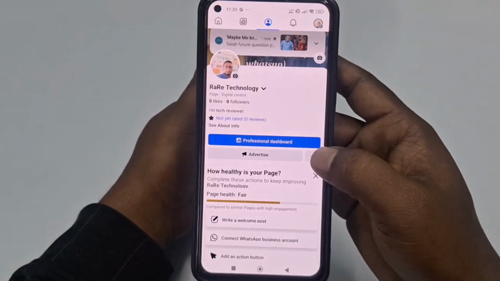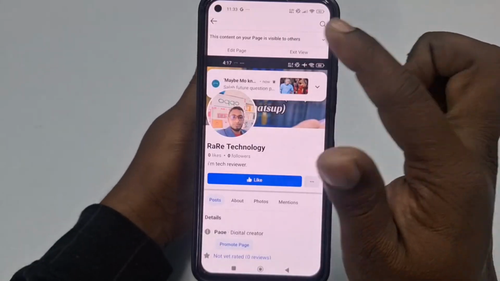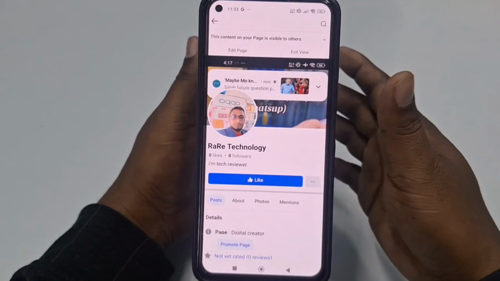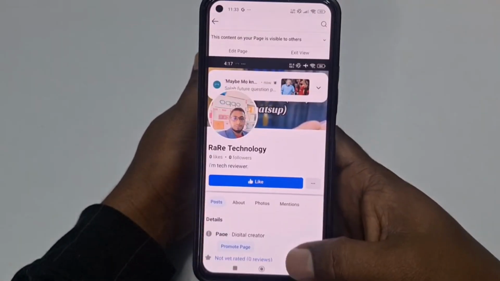Let me show you again the three-dot menu, and let me click view as, and you can see how the content on your Facebook page is visible to others. I mean, when someone visits your Facebook page, at that time they can see an interface like this. Okay, so that's it, guys.